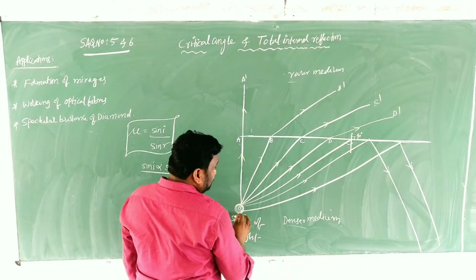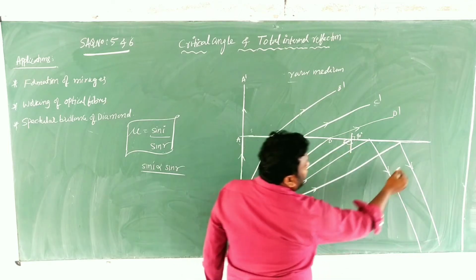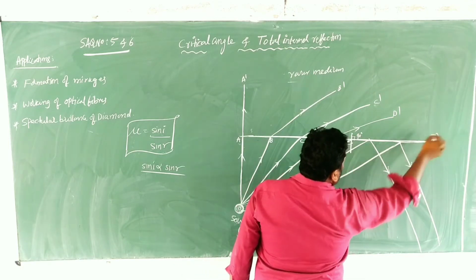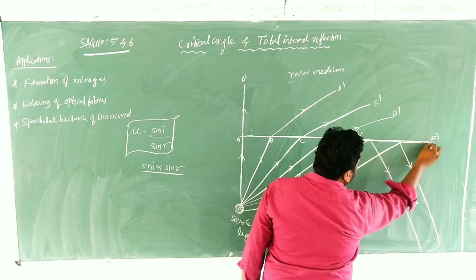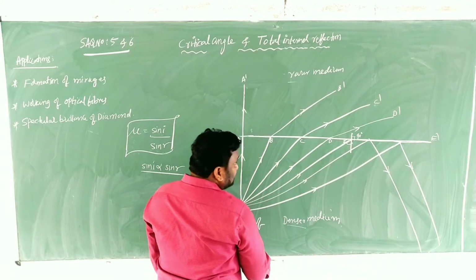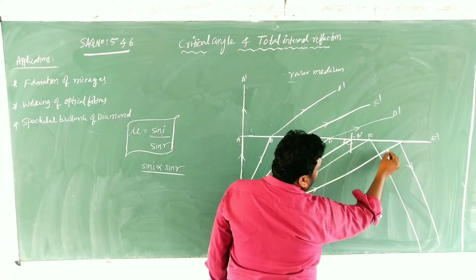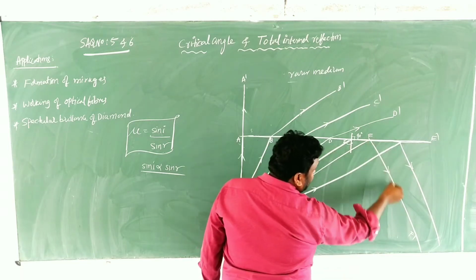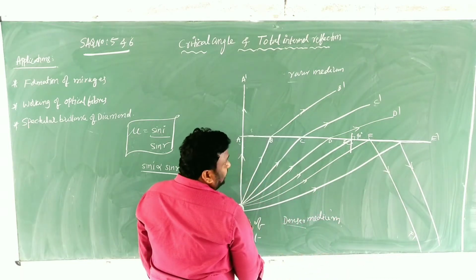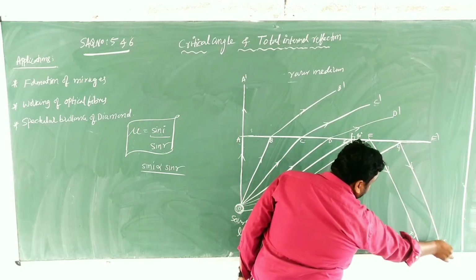Next is OE and E dash. Here the refracted ray should be along the interface, that's why I am showing this as E dash. And next is OF, and this is F dash. This is now the reflected ray. And next is OG, and it is G dash.